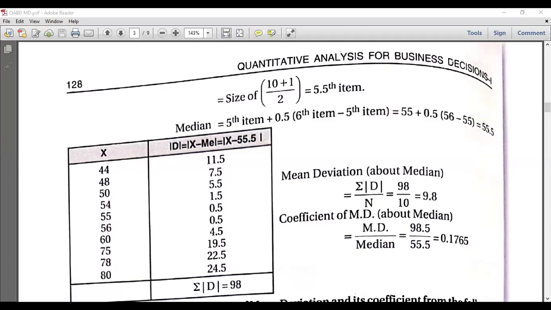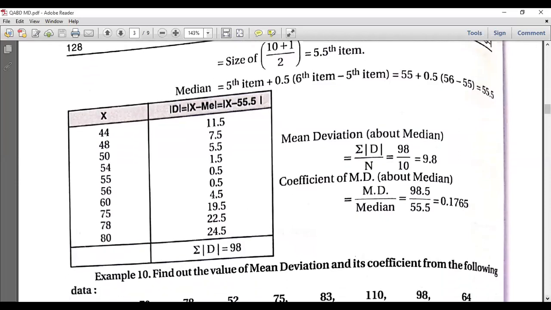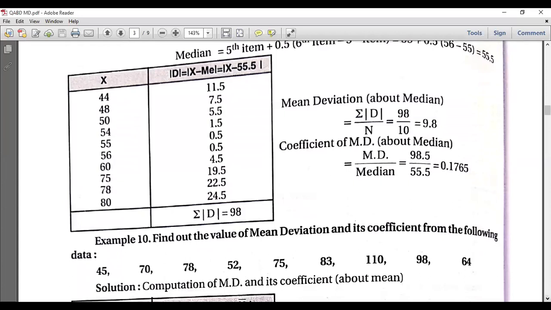We'll go to the next problem. Find out the value of mean deviation and its coefficient from the following data. We'll solve it for assignment. They've given the direct values here. Just find out the mean first. After that, find out the modulus of d, that is x minus mean. You'll get the values.